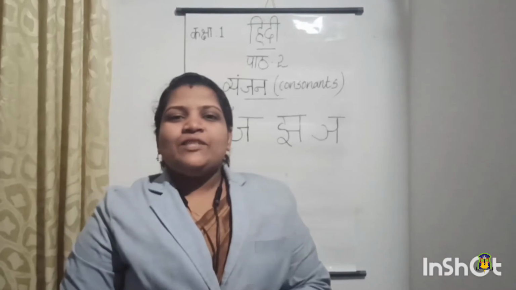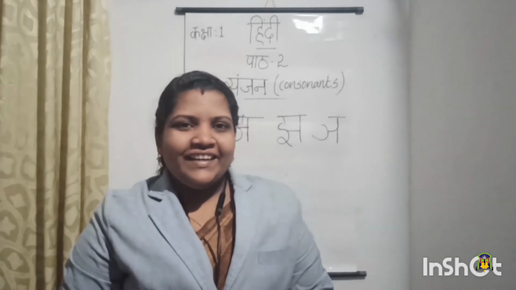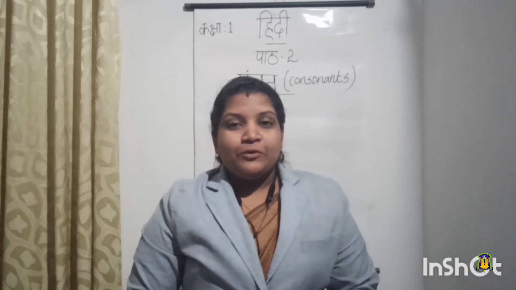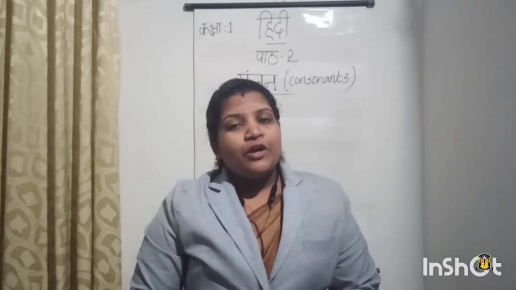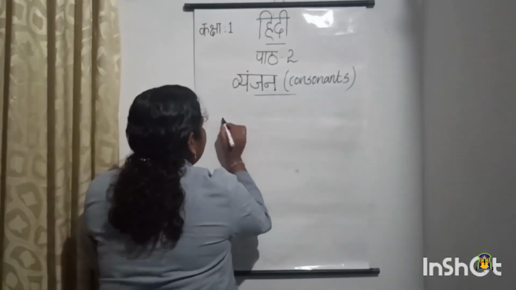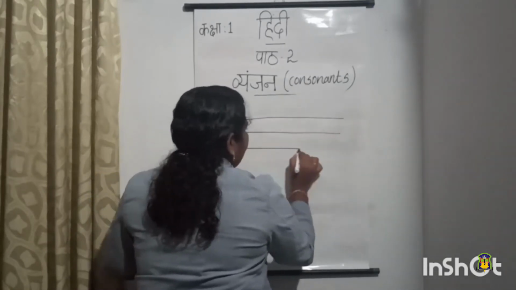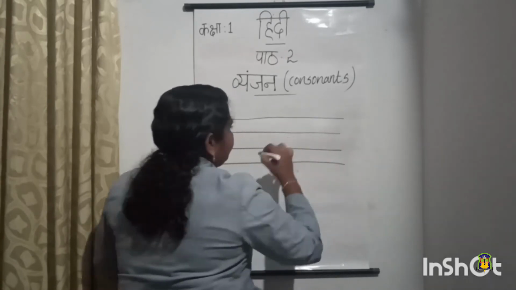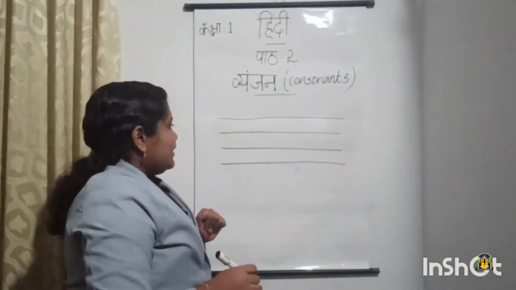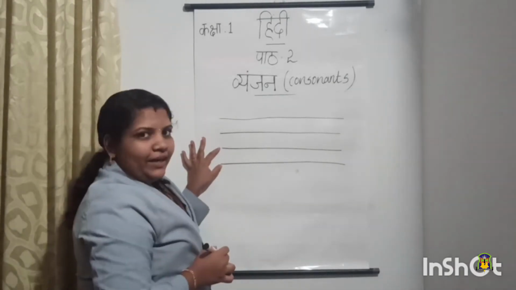Okay, very good. So next we are going to learn how to write these letters in the notebook. Are you ready? Yes. So children, all of you get ready with your notebook and pencil. We are going to write the letters. So how many lines are in your notebook? 4 lines, isn't it? So let me draw the lines first, okay? 1, 2, 3, and 4. So children, here we are going to write the letter Ja. We will start with the third line, okay?